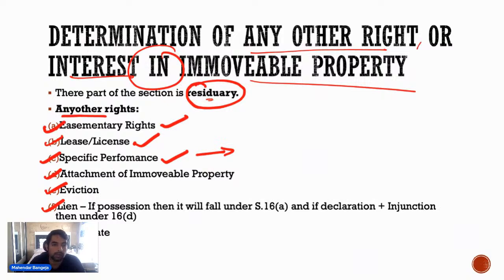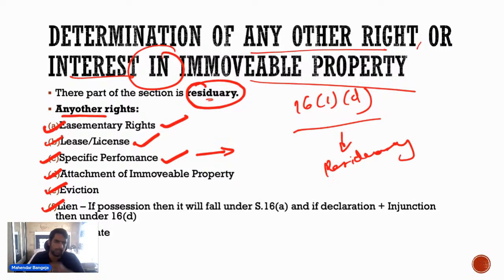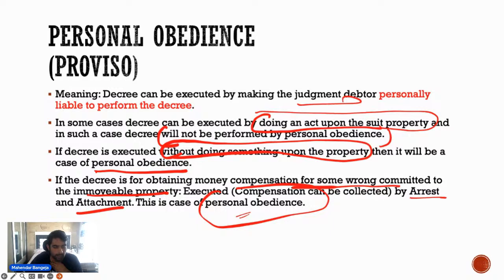अब दूसरा है determination of any other right in immovable property. So 16(1)(d) इसको बोलते हैं. This is a residuary right. Here we are talking about all the residuary rights in immovable property. If there are other residuary rights in immovable property, those rights will also fall under section 16. ठीक है. So उस rights के लिए भी you will have to file the suit where the property is situated.